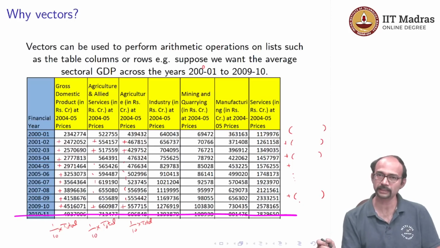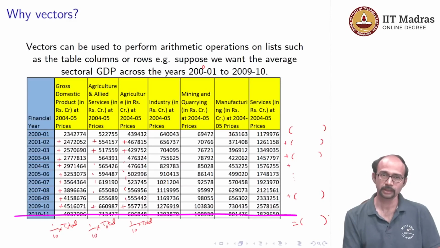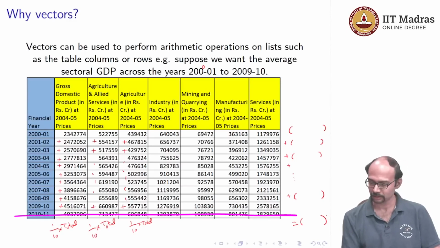So what do I mean when I say add these rows? That means I add the corresponding entries, the corresponding components. So all the first entries are added, all the second entries are added, all the third entries are added, all the way to the 7th entry, that is the last one, corresponding to the last column. Whatever I get will give me a vector of totals. So I will get the total GDP from 2000 to 2010, total GDP contributed by agriculture and allied areas from 2000 to 2010, and so on. So I get all these totals.